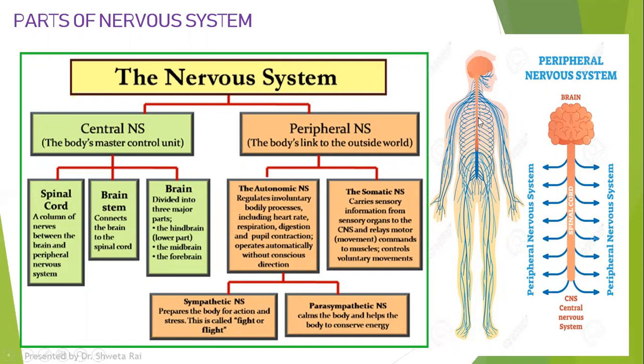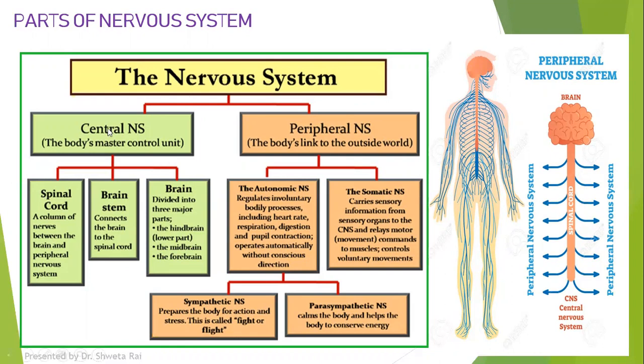And then the nerves which are coming out of the spinal cord, which are called as the spinal nerves, get connected to the rest of the parts of the body through the peripheral nervous system. Correct. So this brain and spinal cord are connected to the cell, tissues and organs through the spinal nerves or through the peripheral nervous system.